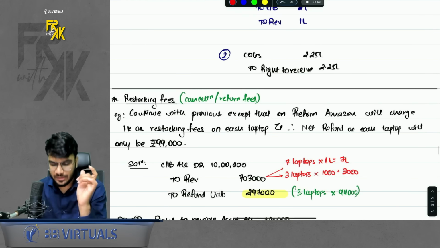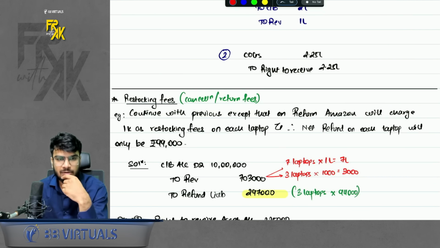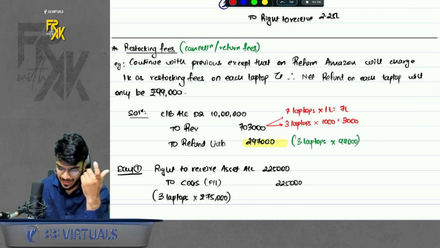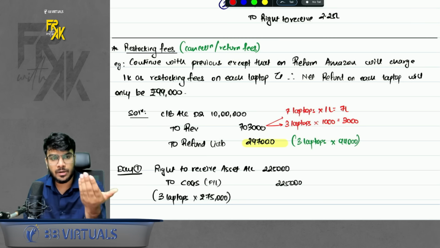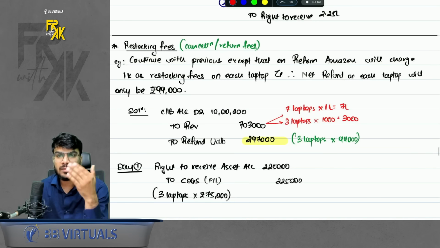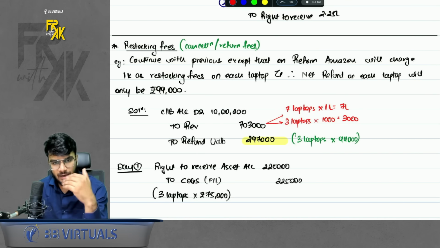A linked point with this is restocking fees. What is the meaning of restocking fees? It means whenever you make a sale, for example, Amazon makes a sale with a right to return. Amazon tells one thing, that on return, Amazon will not return the full money. It will deduct 1000 for packaging and delivery fees.